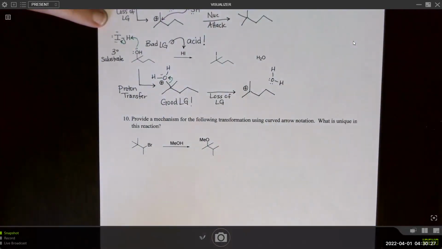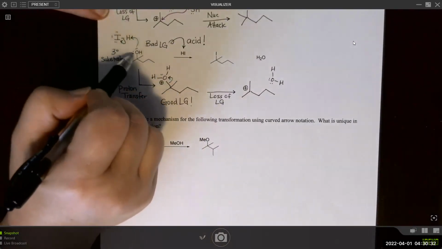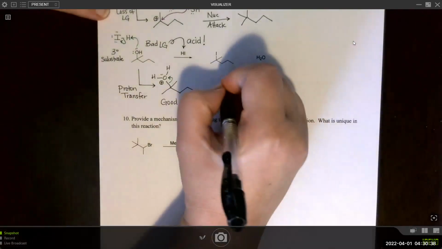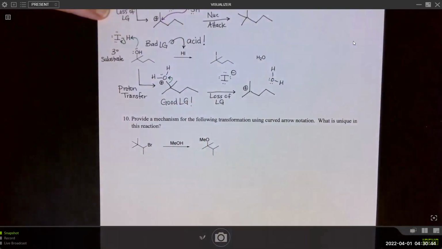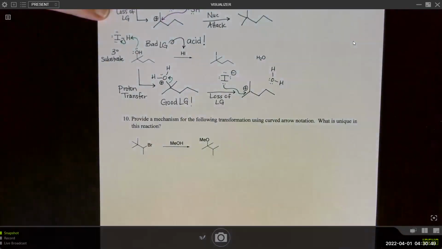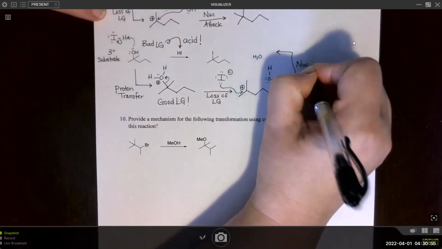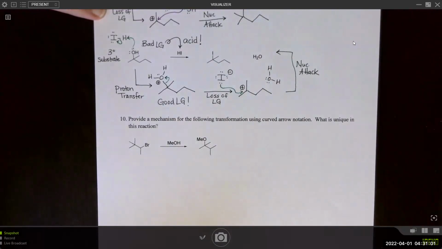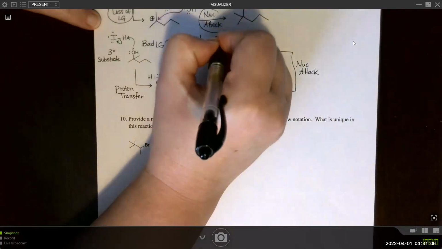So now we're ready for the nucleophilic attack. So in this proton transfer step, I transferred the proton to the oxygen, and then I also formed some iodide. I didn't draw it in at the time, but I can go ahead and draw it in now because it's going to be important to show the last step, which is the nucleophilic attack. So here would be an example of 3 steps. This one had a loss of a leaving group followed by nucleophilic attack.